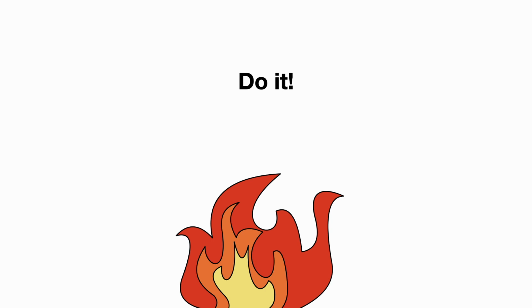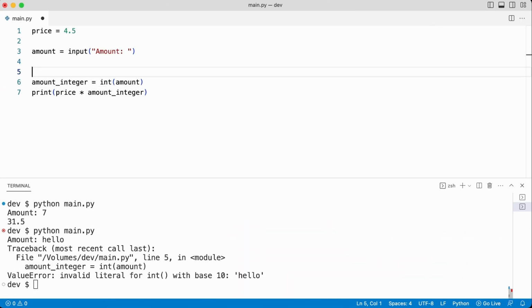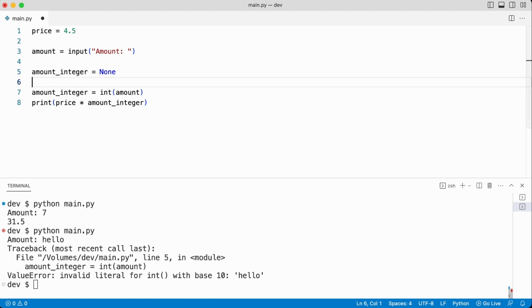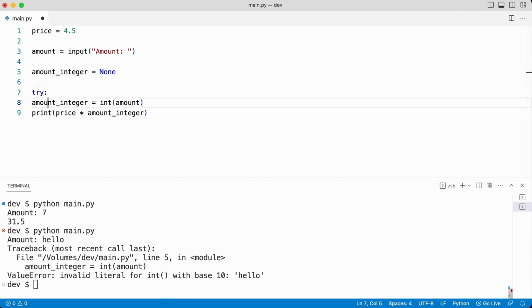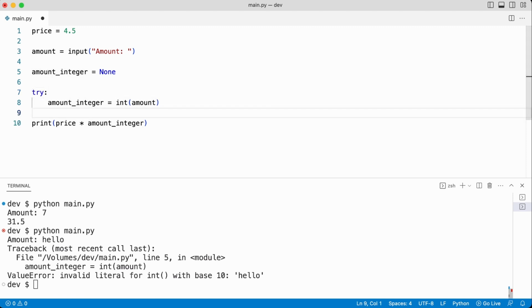So how can you implement this in the code you just saw? I initialize amount integer to none. I check what error was raised when the conversion failed. It is the value error. Now I wrap the conversion code in a try block. And add an except block.